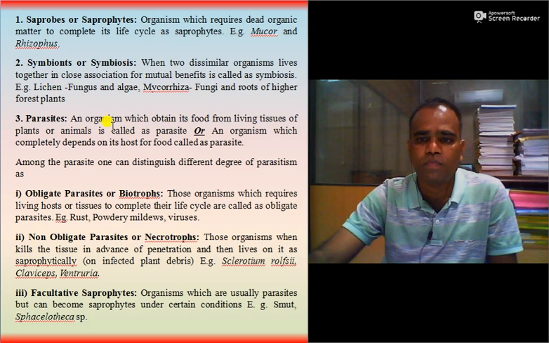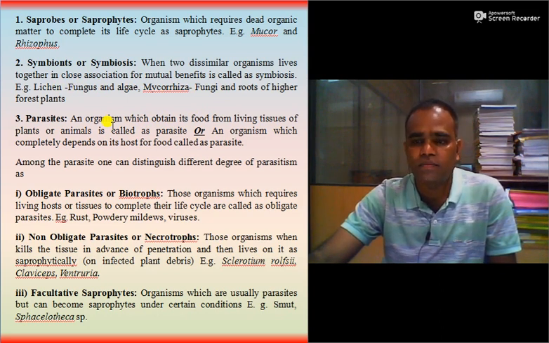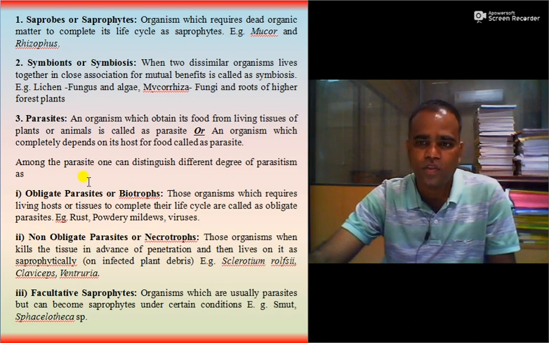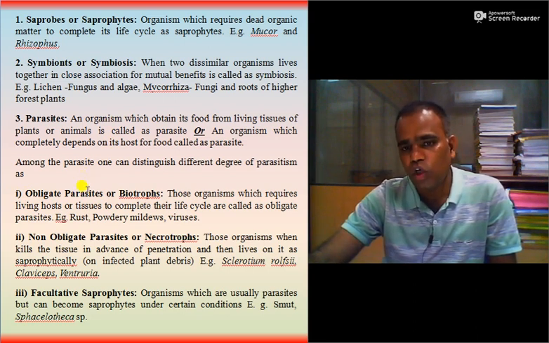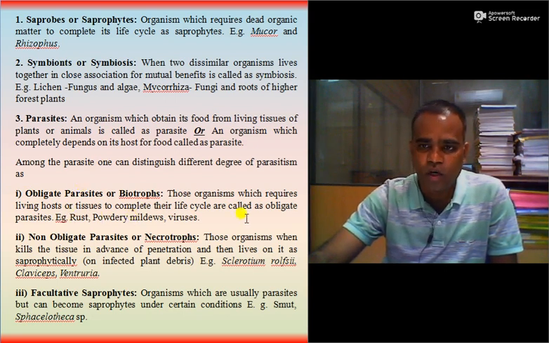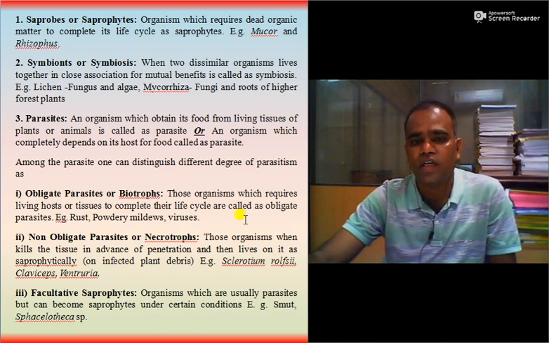Then third one is parasites. An organism which obtains its food from living tissues of plants or animals is called a parasite. Among the parasites, one can distinguish the degree of parasitism as follows. So obligate parasite, those fungi which require a living host only to complete their life cycle, are called obligate parasites. Say for example, rust fungi, powdery mildew fungi, viruses, etc.